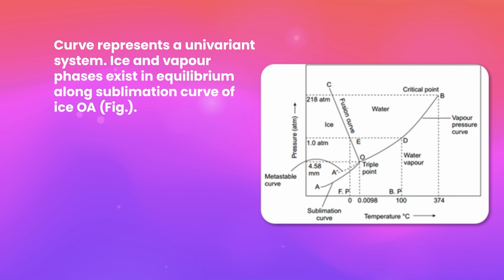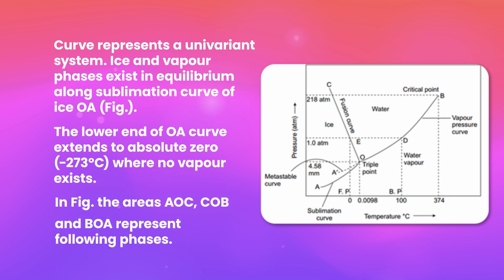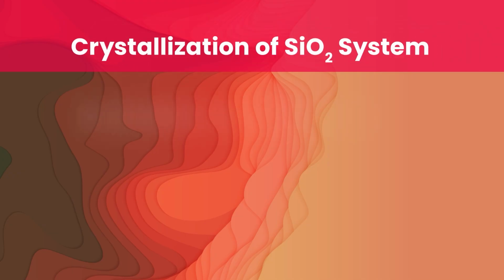Ice and vapor phases exist in equilibrium along the sublimation curve of ice, OA in the figure. The lower end of the OA curve extends to absolute zero, that is at minus 270 degrees centigrade, where no vapor exists. In the figure, the areas AOC, COB and BOA represent the following phases. Crystallization of SiO2 system.